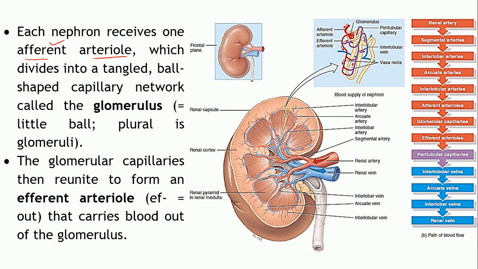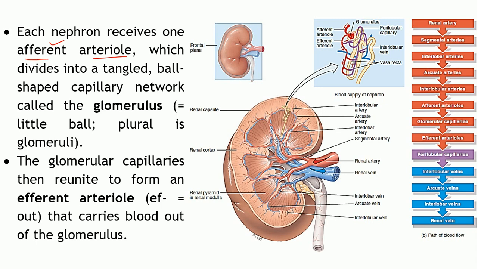As you can see over here, that's the structure of the nephron, a coiled tubular structure. We'll come to the structure of the nephron in the next video. As you can see, this portion, Bowman's capsule, is receiving one branch of this afferent arteriole. It is bringing the blood towards this nephron.